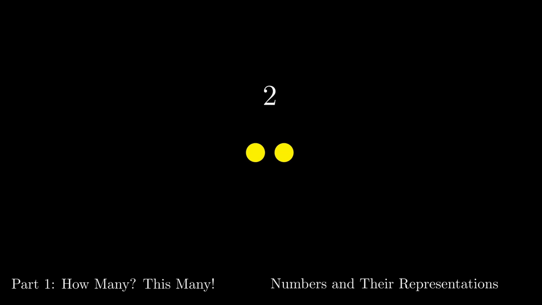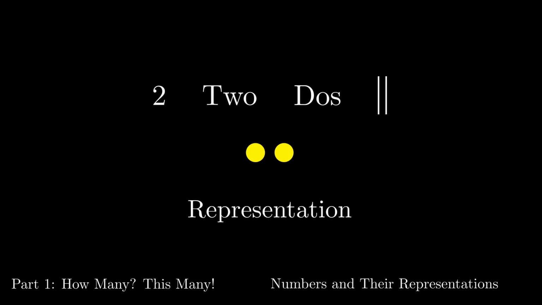Alternatively, we could use the word two instead of the symbol. Or we could give the answer in Spanish and say dos. We could just as well have used two tally marks. All of these words and symbols mean the same thing, which is the number that is this many. What we call it is not the important thing. What's important is that all of these refer to the same underlying quantity. A representation of a number is simply something that expresses the quantity in writing, whether it's words, symbols, or images.